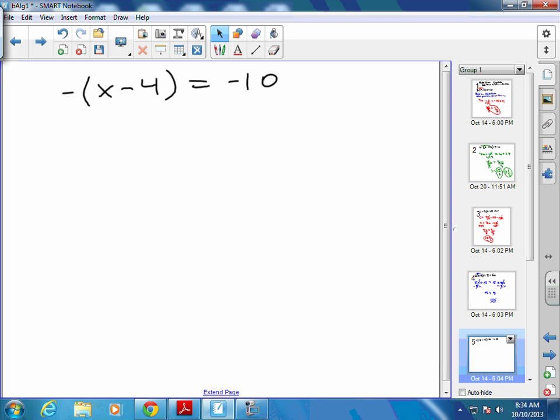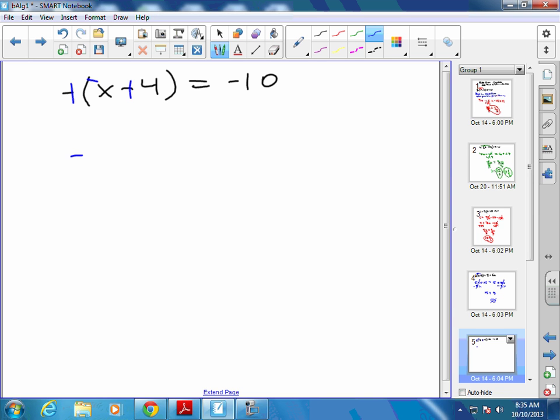All right, what's going to get distributed on this one? Negative as a -1. What can you do? You can just distribute the negative. Have you guys seen this before? Or you just make this a plus, minus, plus. If you don't want to rewrite it, you can do that.